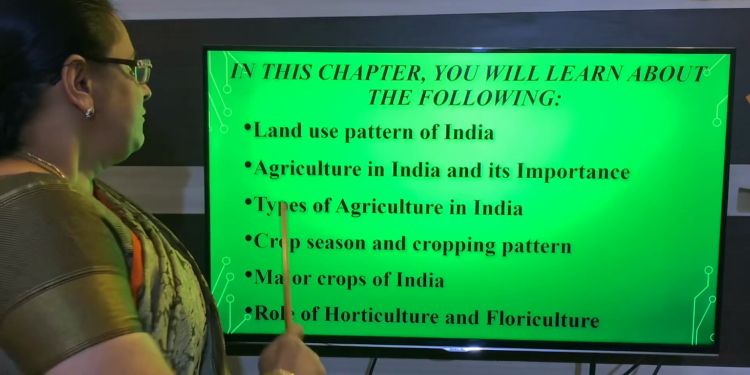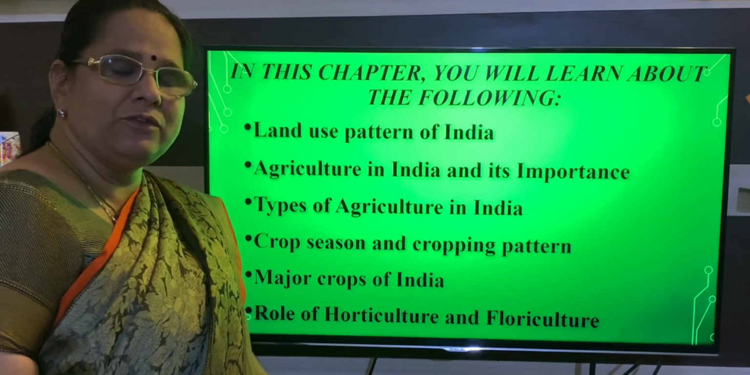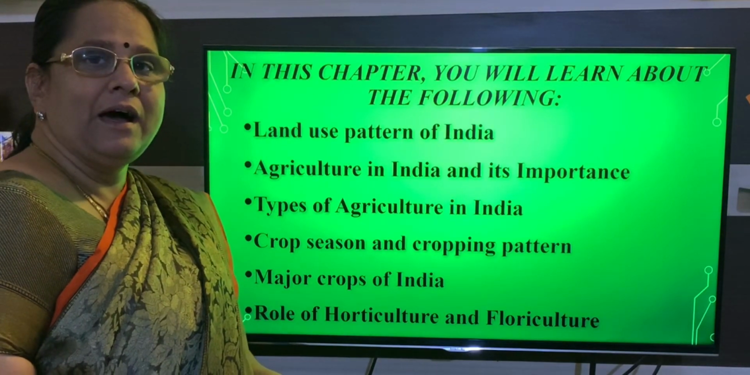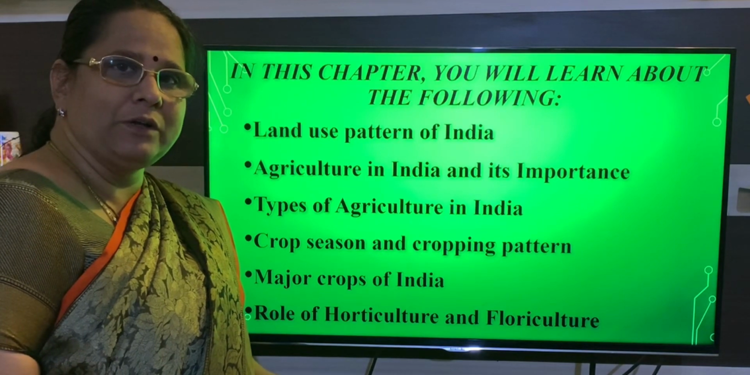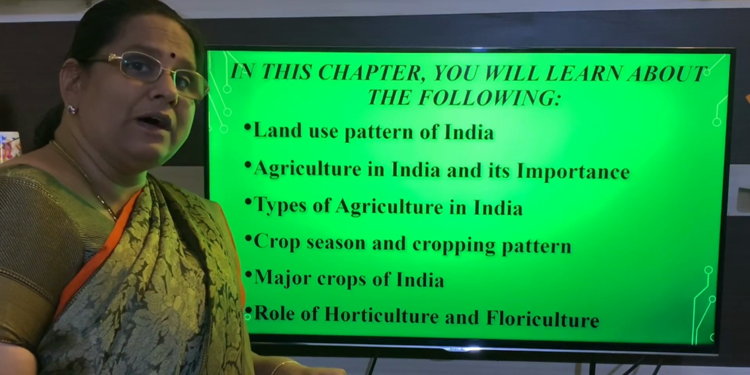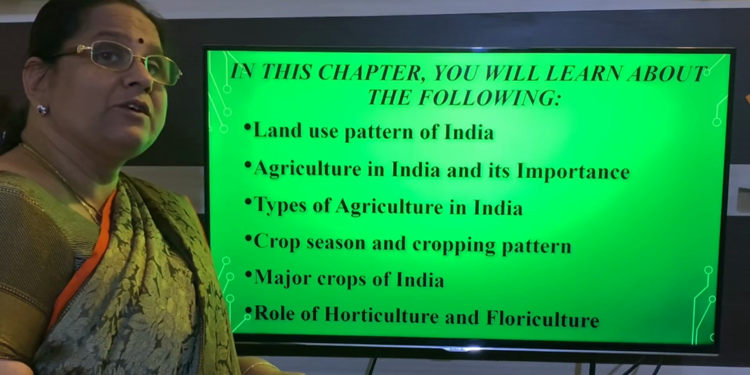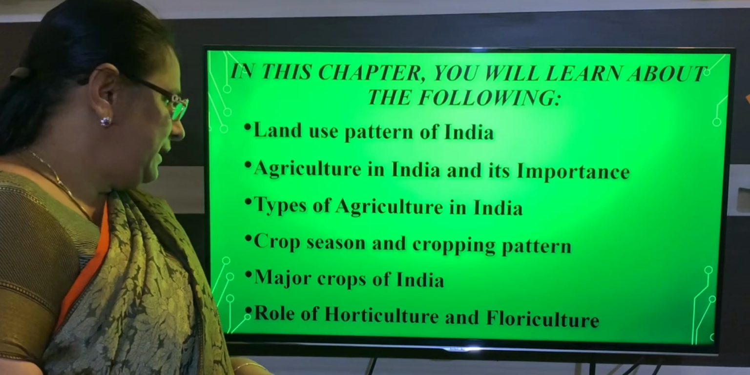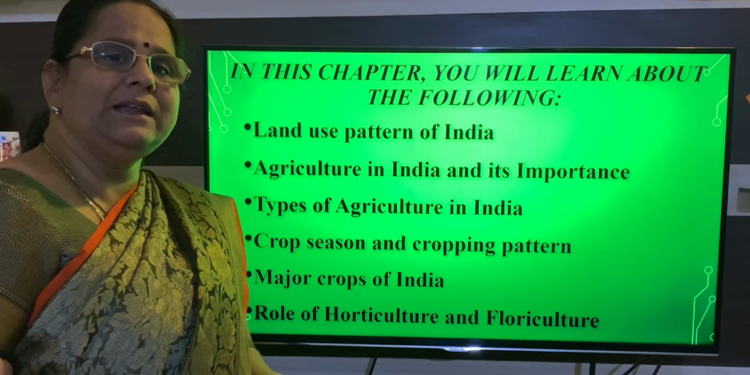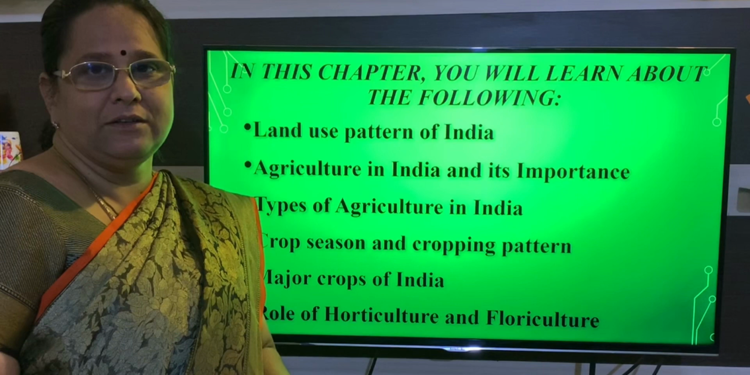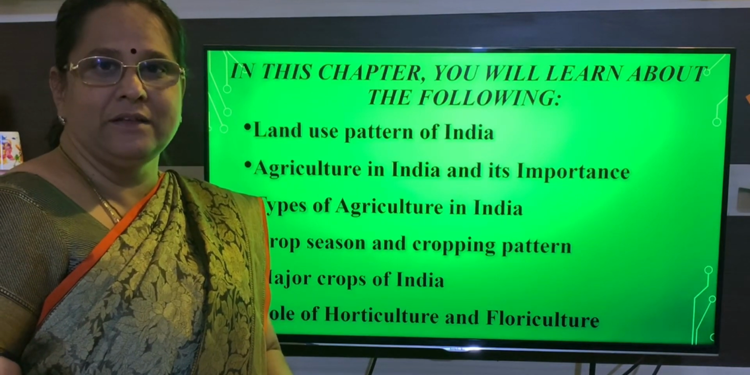So remember, first we will learn about land use pattern of India. After that we will be learning about agriculture in India and its importance and types of agriculture. And after that, cropping season and cropping pattern. And then major crops of India. The last one is horticulture and floriculture. These are the contents that we are going to learn in this lesson.